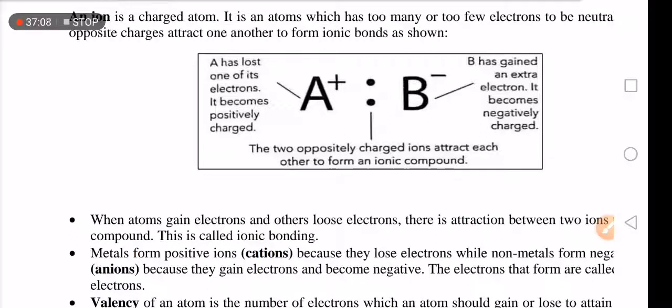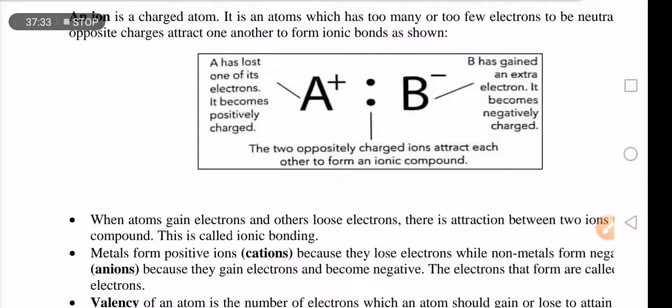I don't know if you are getting me. Chemical bonding, we said, is the combination of elements to form a compound. Now we are talking about another type of chemical bonding.